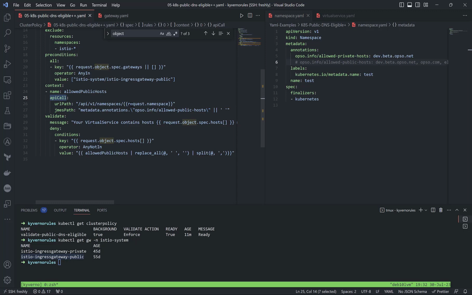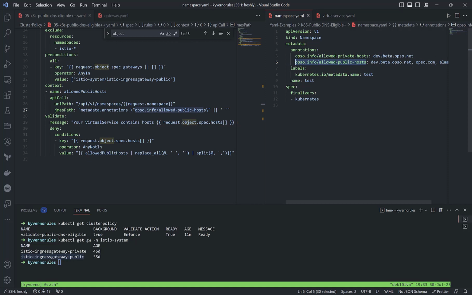I'm going to get information from the request namespace, it's actually the virtual service itself, and do an API call to Kubernetes for the namespace and say if inside of this namespace, with a JMESPath, metadata under metadata annotations, there is this key, I'm going to get the value. So it means this key must be present and I'm going to get this value.